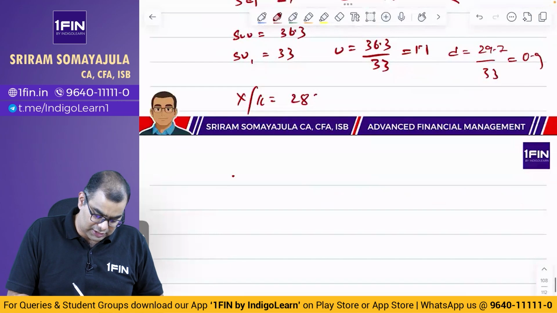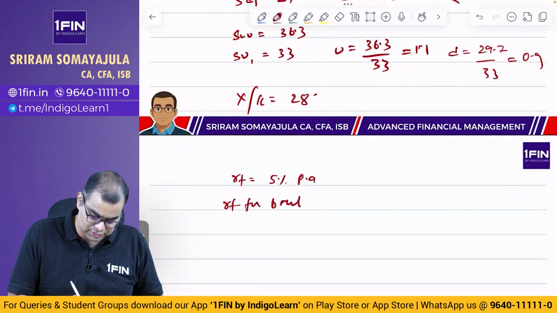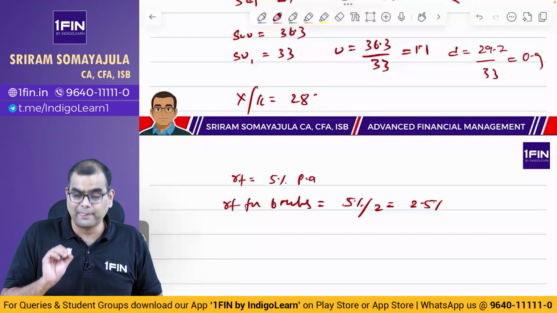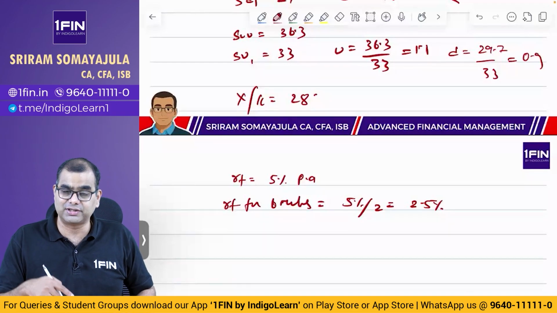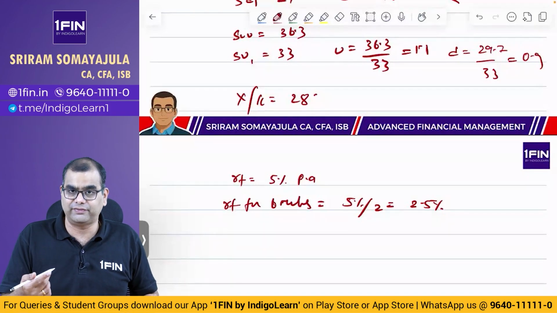So RF is equal to 5% per annum. RF for 6 months is equal to 5% by 2, which is 2.5%. Okay, this is per annum compounding, that is why we are doing like this. If it is half yearly compounding, then the way will be very different.